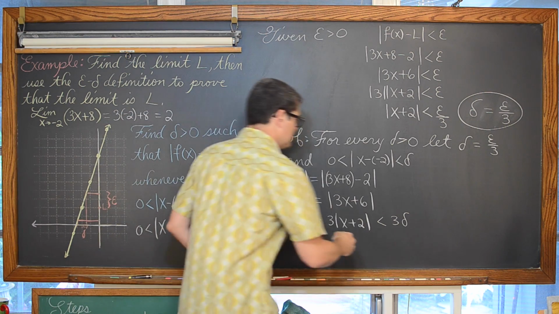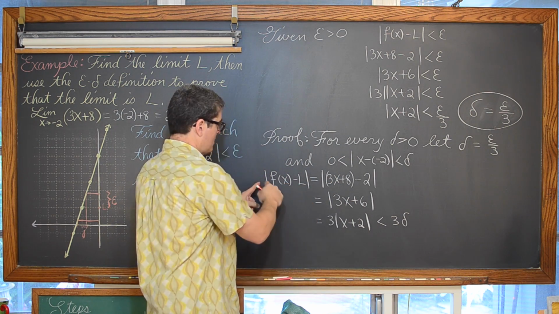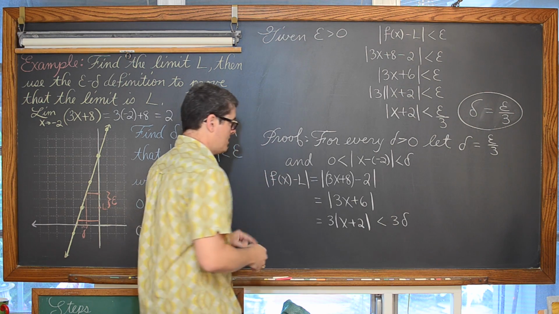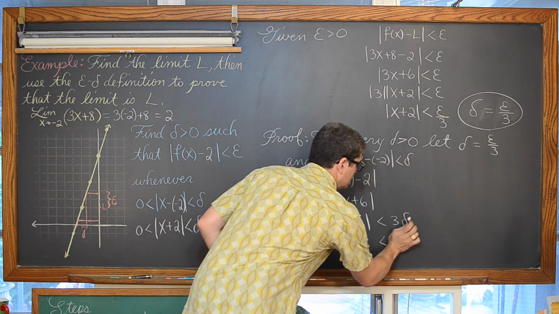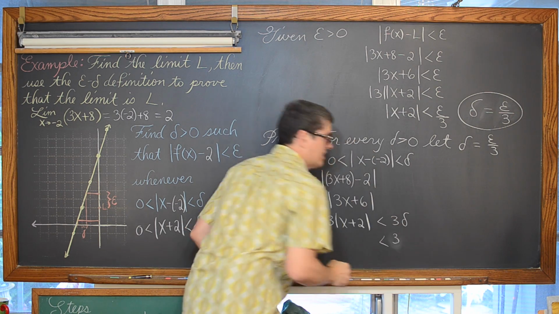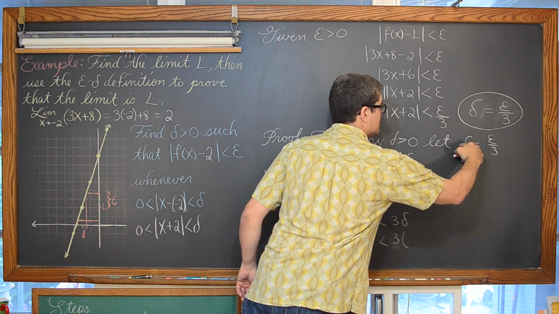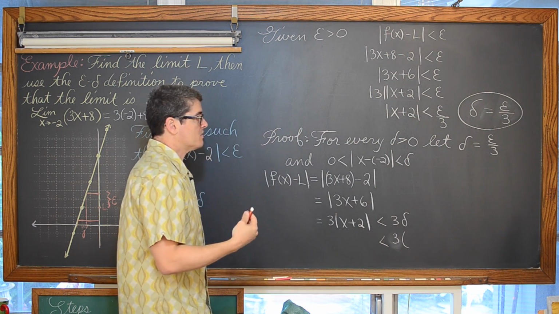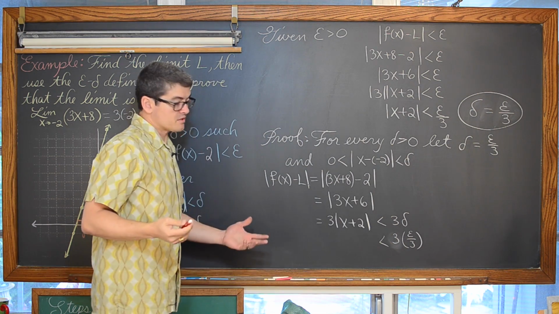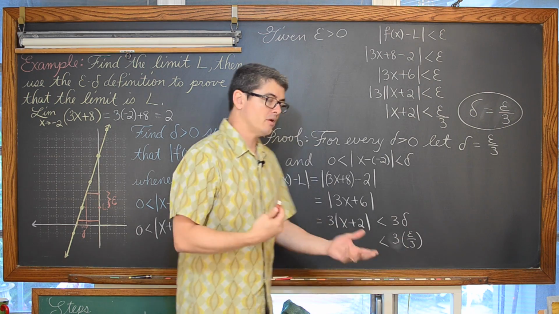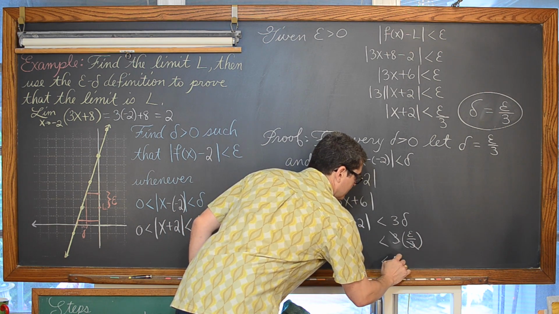So now this inequality is in reference to our absolute value of f of x minus L. So that is going to be less than 3 times delta, which we're setting equal to epsilon over 3. And of course, multiplying by 3 and dividing by 3 cancel out, and we have less than epsilon.